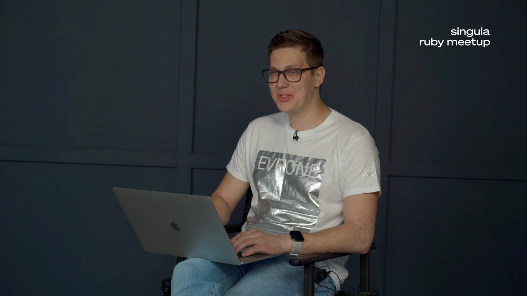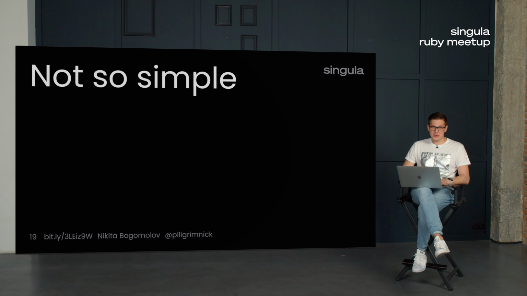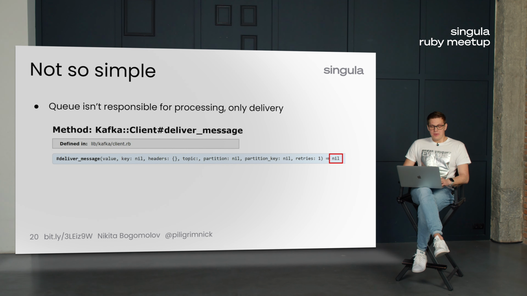Let's split the monolith into microservices. But it's not so simple. Give me a chance to tell you more about some difficulties. The broker is not responsible for processing, only delivery. As you see, the deliver message method in Kafka returns nil. That means that your producer doesn't know anything about the result of handling, only delivery.